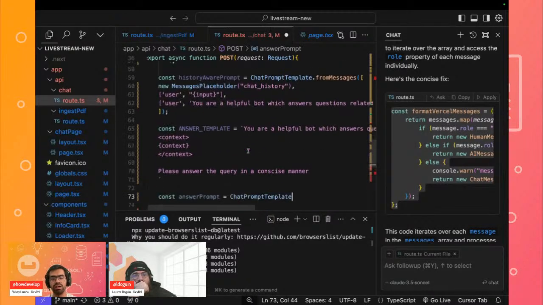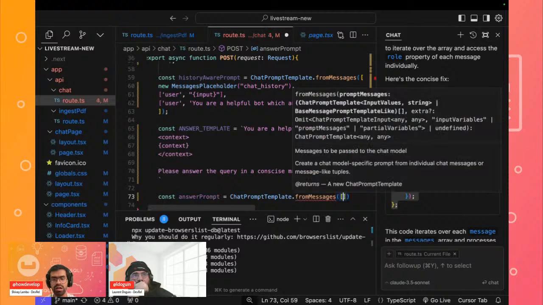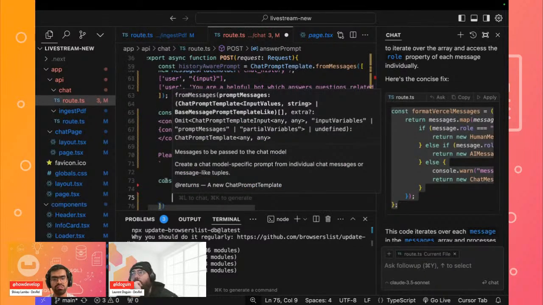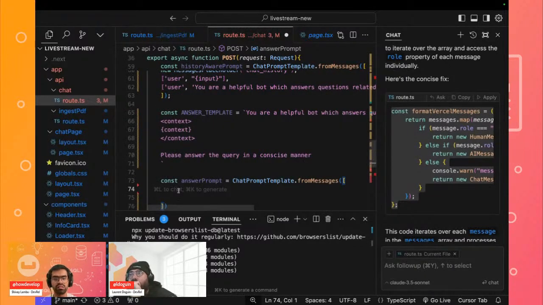Again, we'll use the from messages function, and here we'll pass a couple of things. In the first one we had the user, and then here we'll define our system prompt. In the system we'll simply pass our answer template so that it always generates the answer in this format, right?